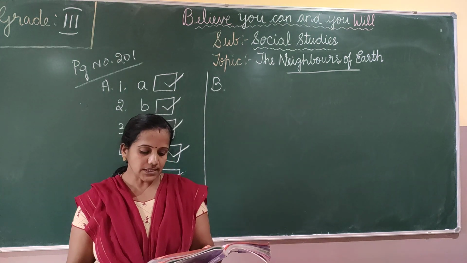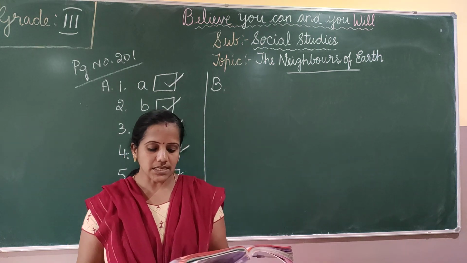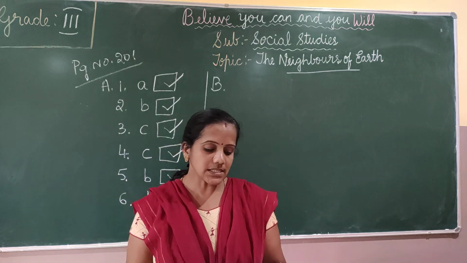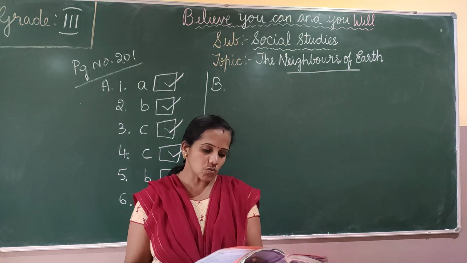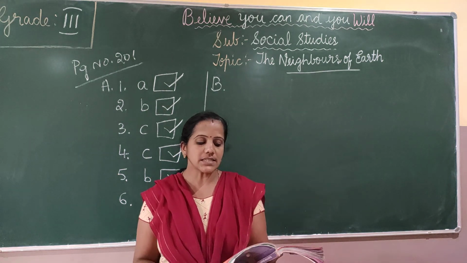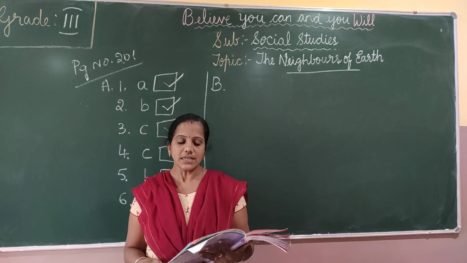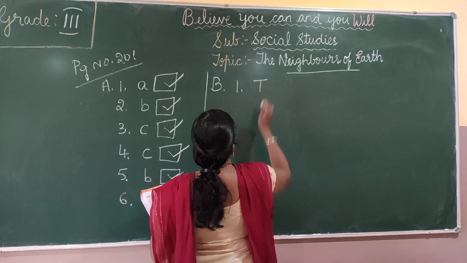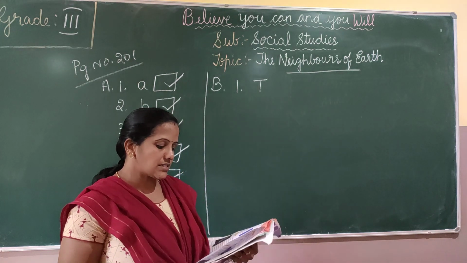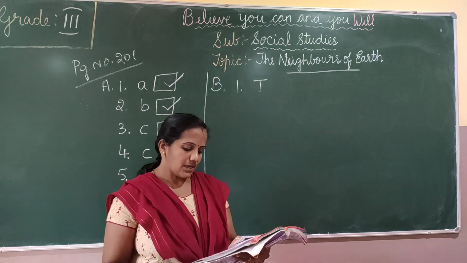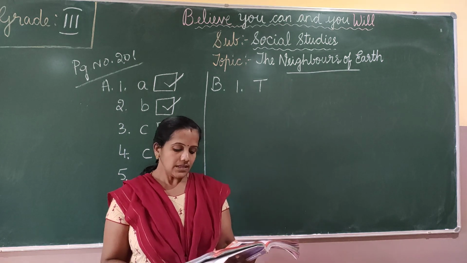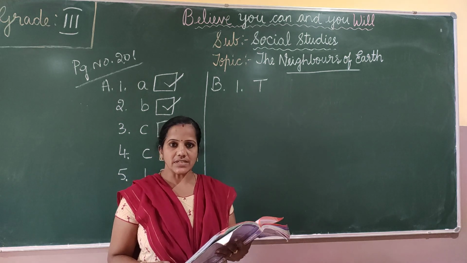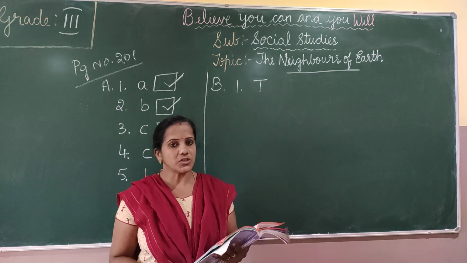The first question, the sun is the nearest star to the earth. So what is the answer? The sun is the nearest star to our earth. Yes, it is true. The first one is true. The second one, the earth has air and water on its surface. The earth has both air and water.